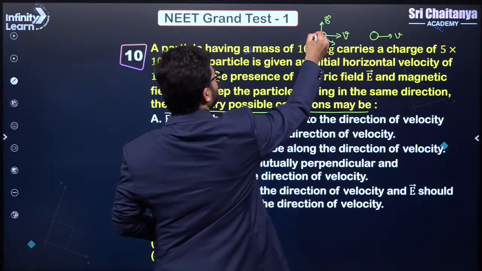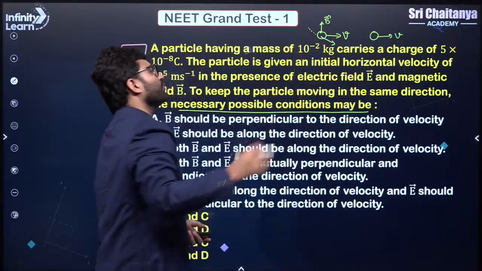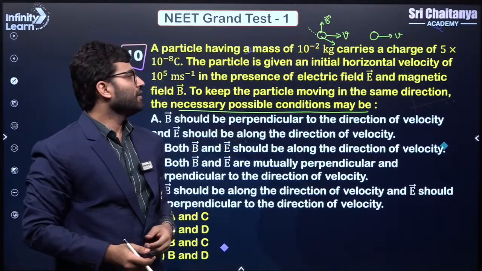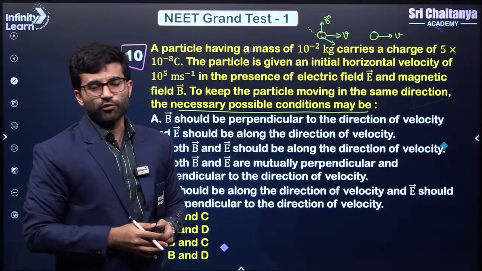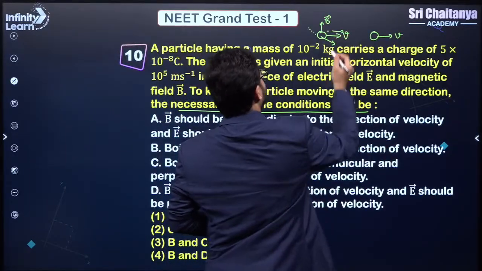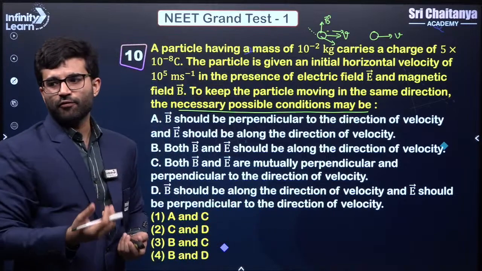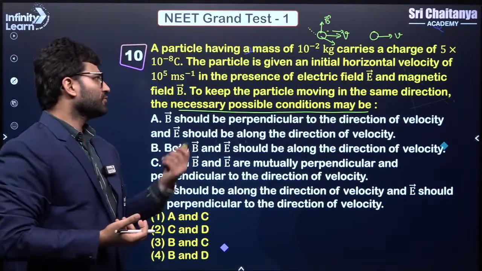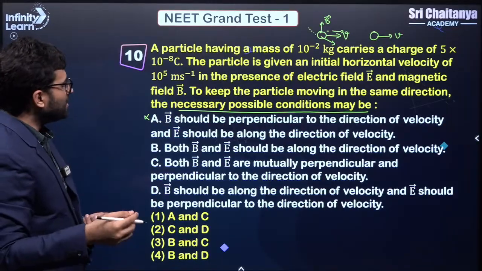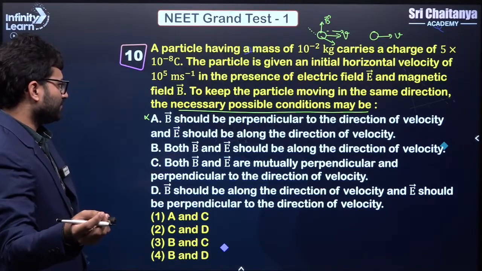Had electric field been in this direction, then I would have assumed, okay, fine, this force will cancel out with the force of the electric field and it could lead to a zero force. But in the first option they are saying that electric field is in this direction, right? So which doesn't make sense. We'll have a force which is perpendicular to the velocity, so it will not move in the same direction. So first is wrong.